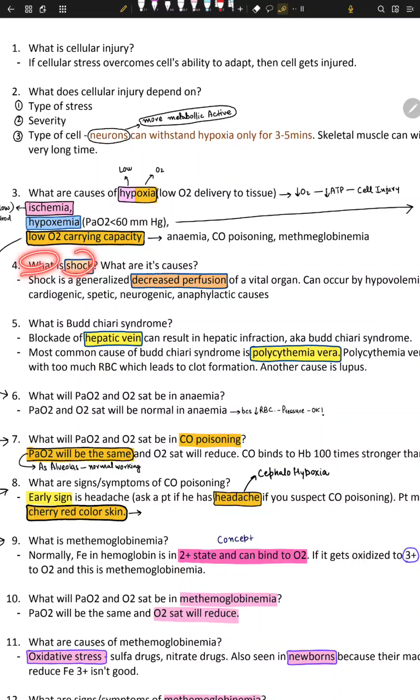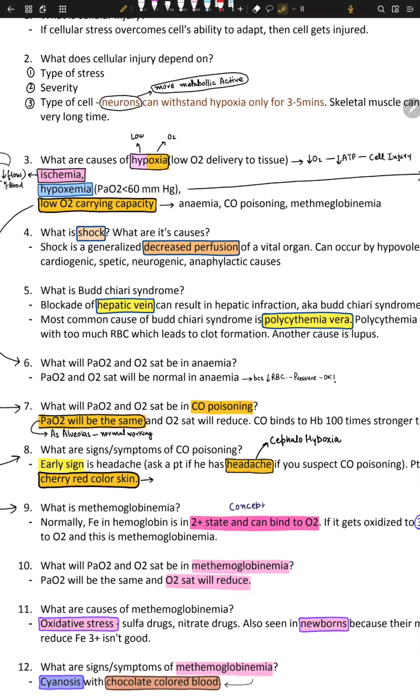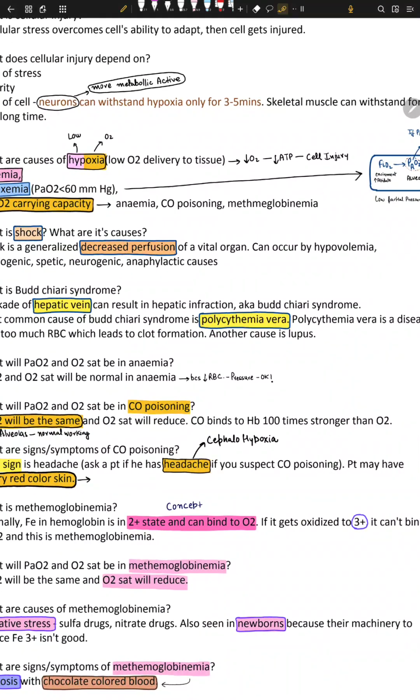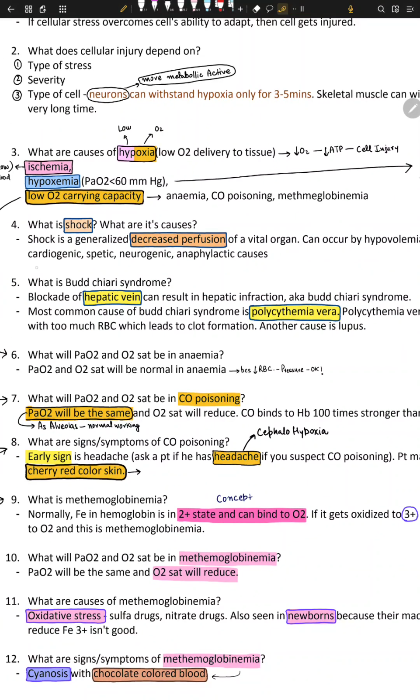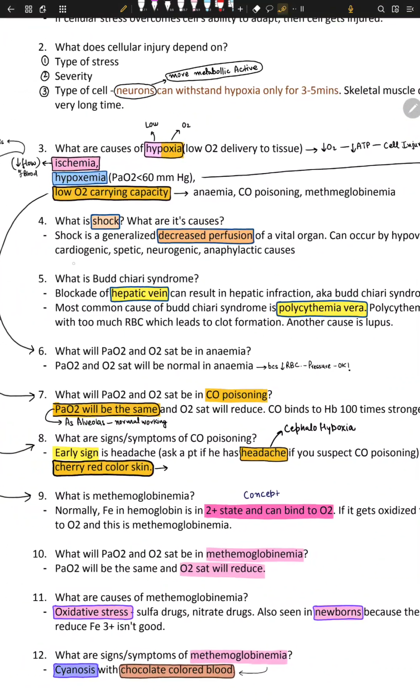What is shock? Let's talk about this. What are its causes? Shock is a generalized decreased perfusion of vital organs, so you have less blood flow to the organ. It can occur by hypovolemia, which means less volume of blood. It can happen by cardiogenic shock, septic shock, neurogenic shock, and anaphylactic shock.